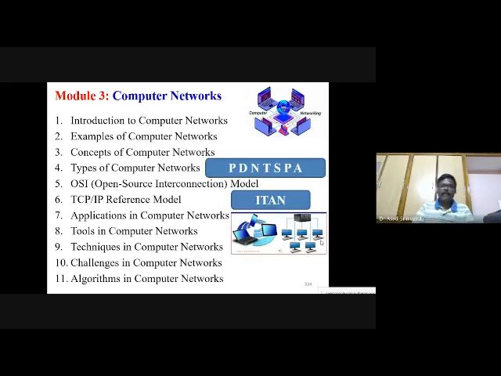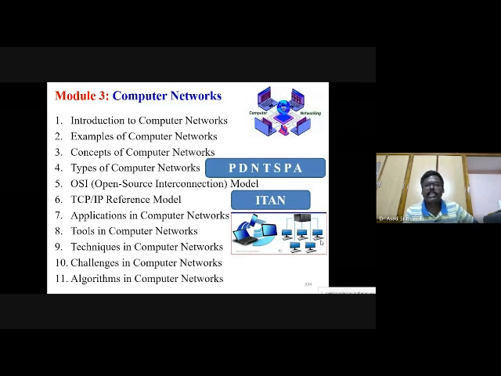Computer networks. A computer network is a collection of computers. It is the interconnection between the computers in the fashion of local area network, wide area network, and metropolitan area network. That is called computer networks. We are using the OSI model, a very popular model, the Open Systems Interconnection model.